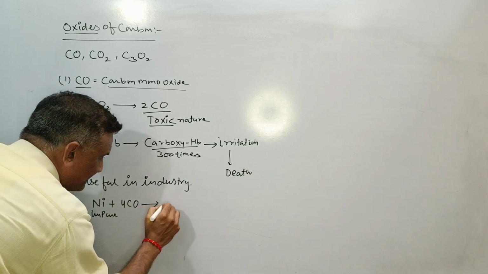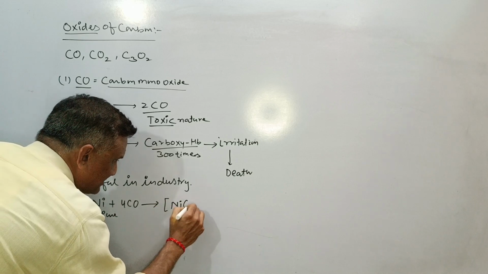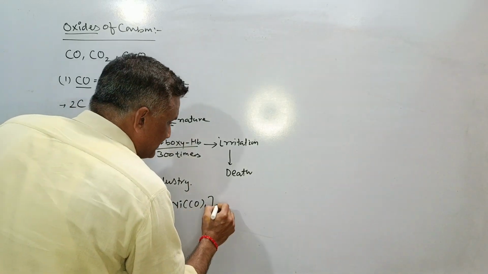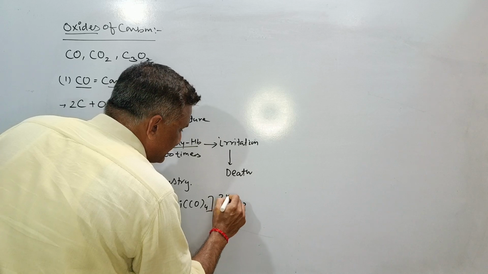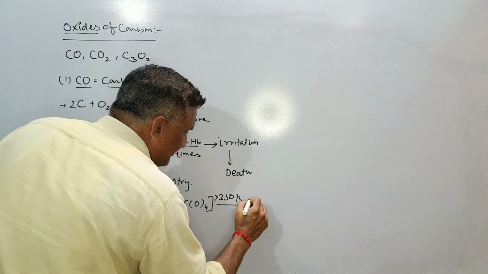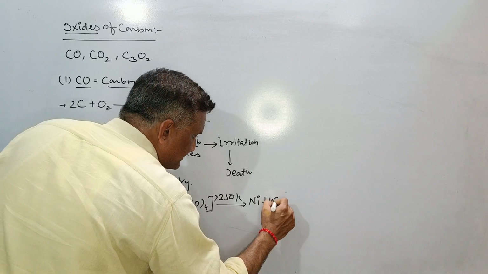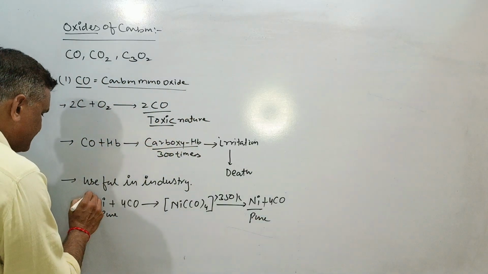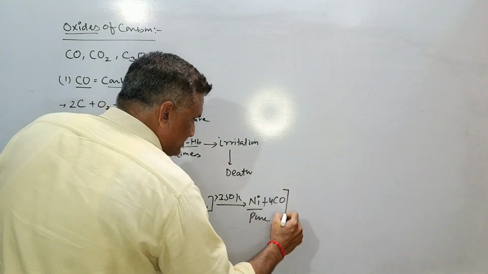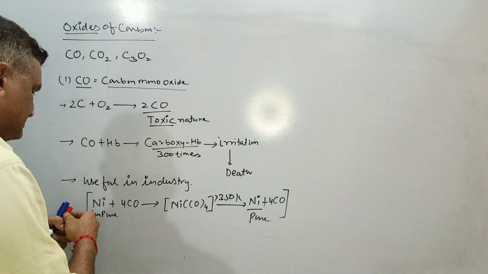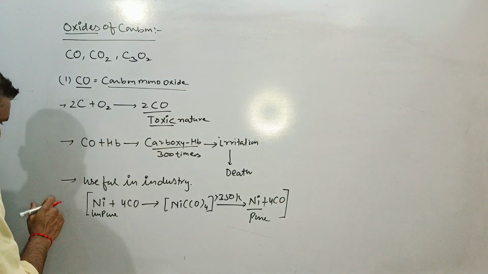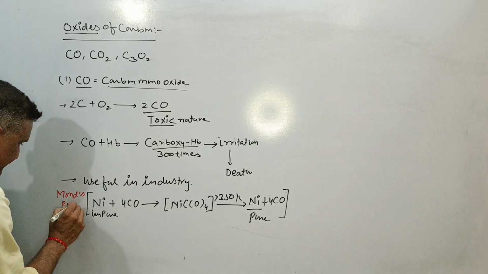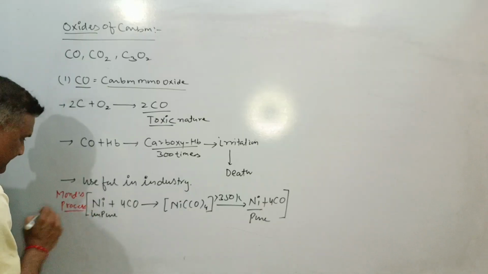So here there will be formation of a complex compound Ni(CO)4. If we heat it above 350 Kelvin, then there will be formation of Ni plus 4 CO. Now this is the pure nickel, and the name of this process is the Mond process. This is the Mond process. This is very important.